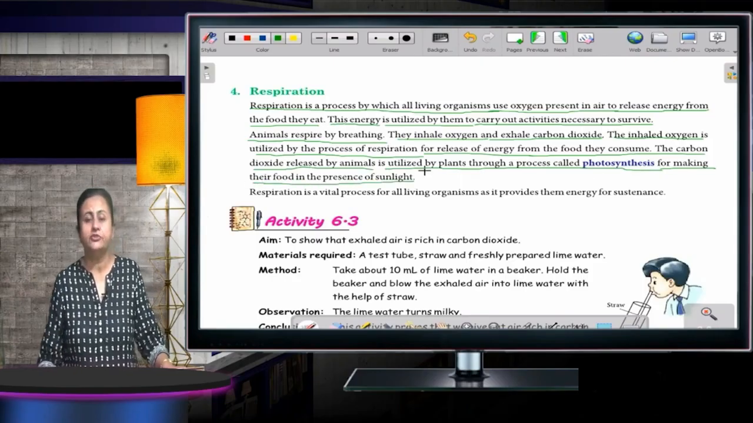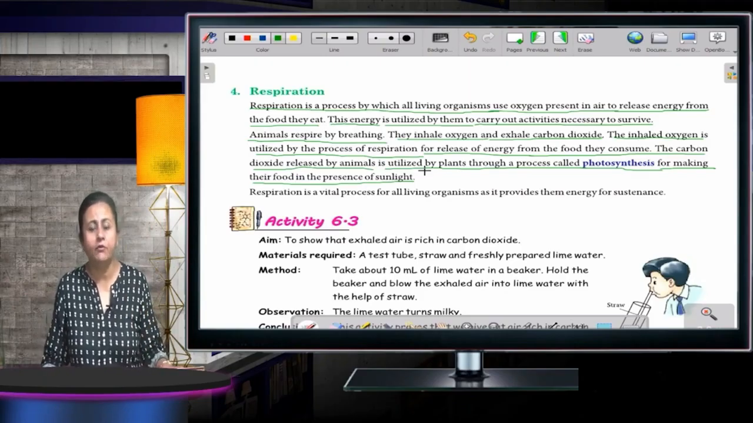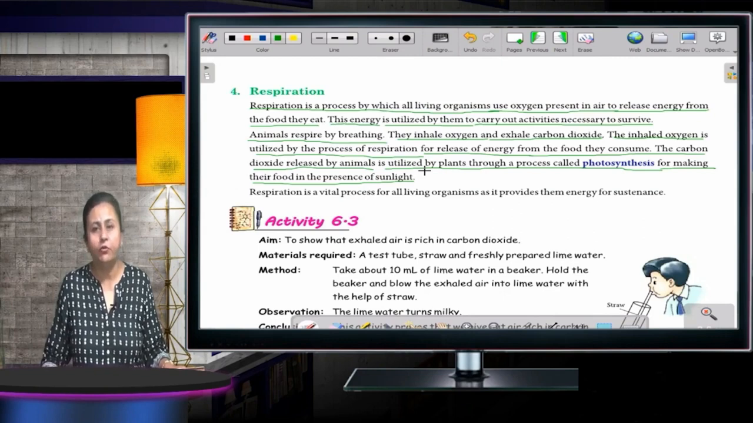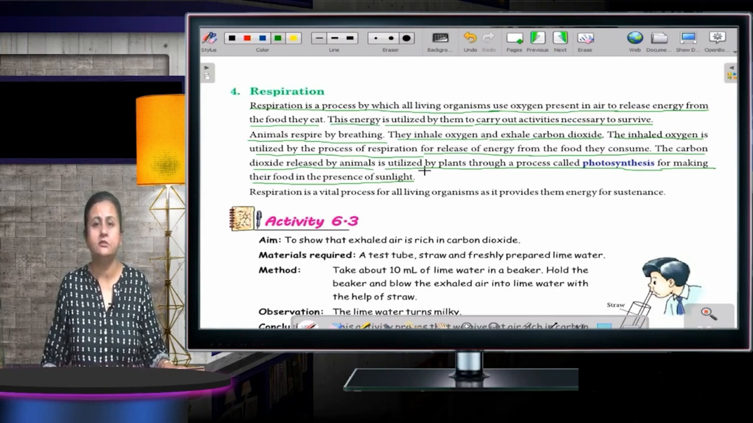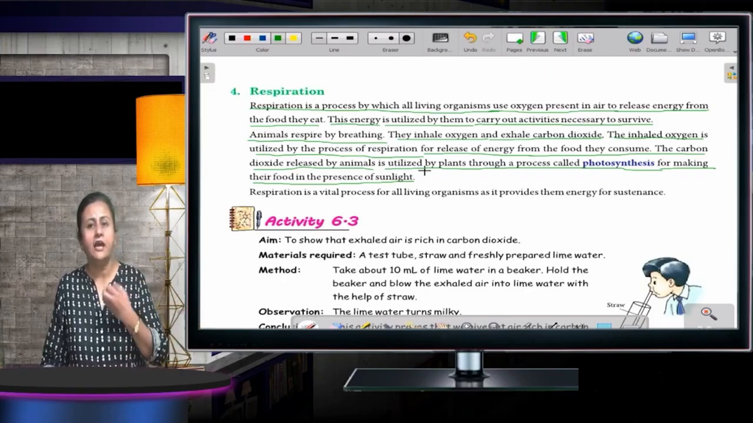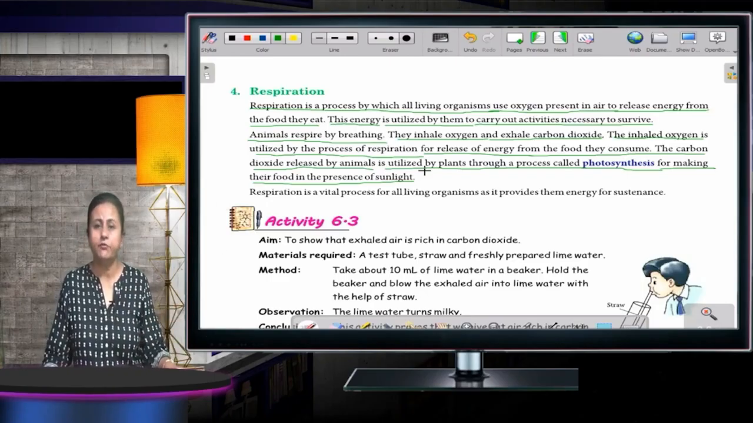Carbon dioxide released by animals is utilized by plants through a process called photosynthesis for making their food in the presence of sunlight. Children, you must have seen that plants make their own food. We do not provide them food, but they make their own with the help of sunlight. The process by which they make their own food is known as photosynthesis. They take in the carbon dioxide in the air, which we have breathed out, and use that. During this process, they release oxygen, which we use for breathing.